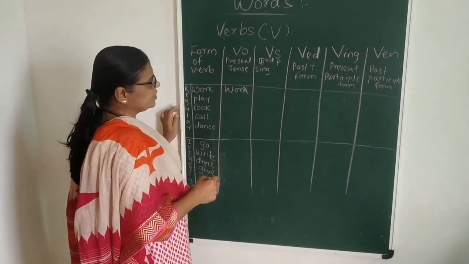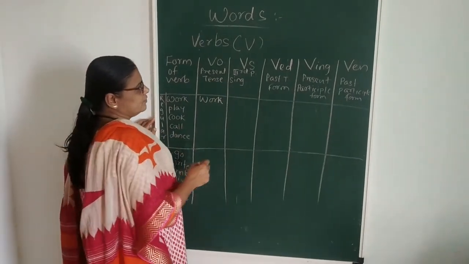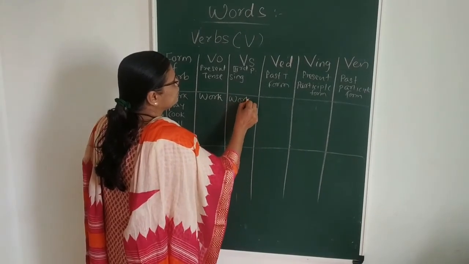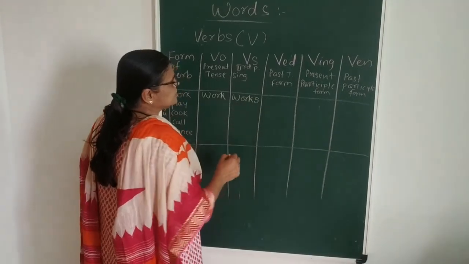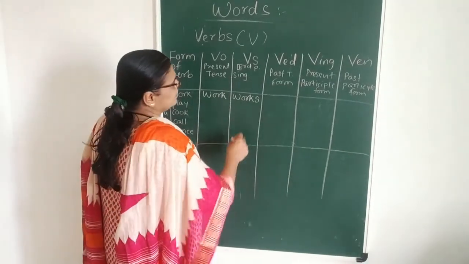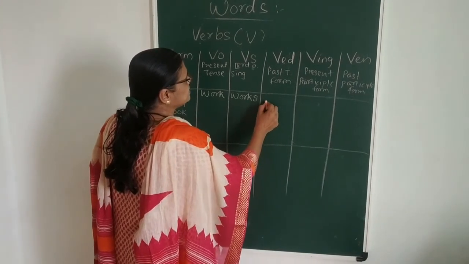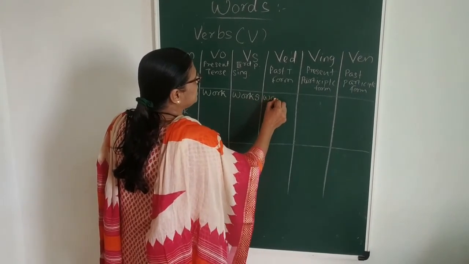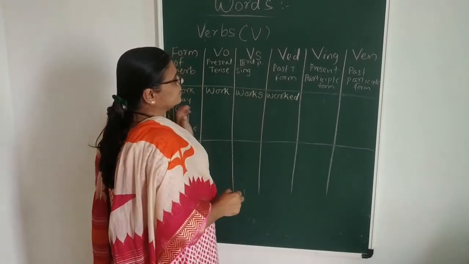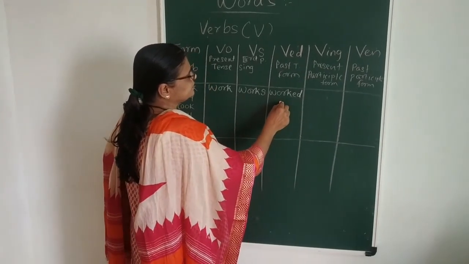The main verb we use in the present tense. Then when we add s to the verb, the second form becomes VS, works. We use it in present tense as a third person singular. The third form of the verb is VED, that is past tense. When we attach ed to the verb, it becomes worked. That we use in past tense.